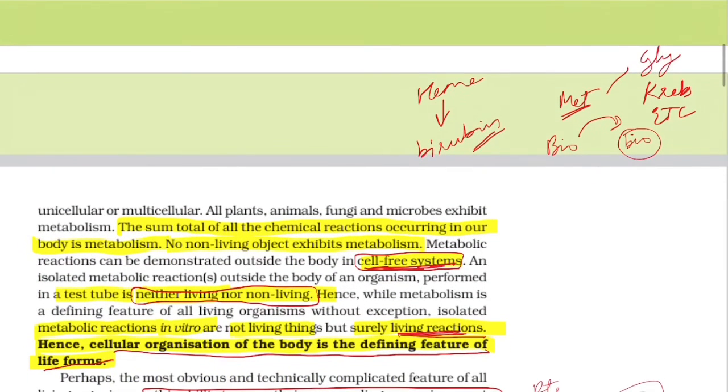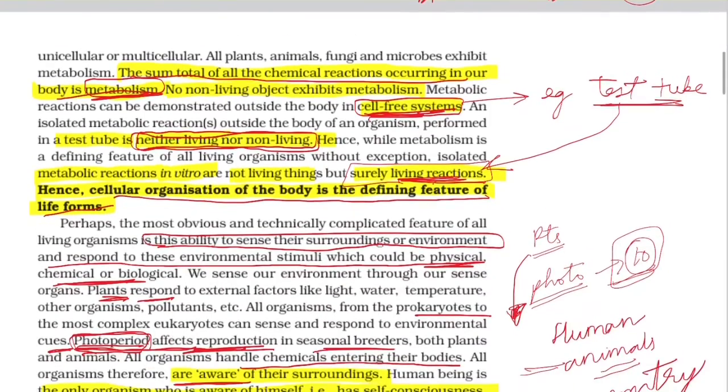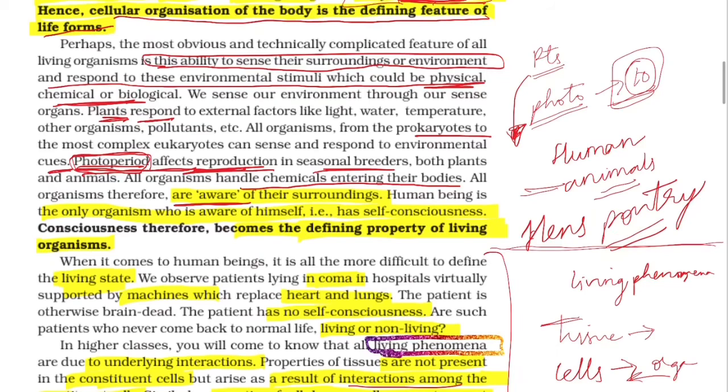Metabolism: what did we learn? There are chemical reactions happening. The sum total of all chemical reactions that happen in the body is called metabolism. If metabolism happens outside, in a cell-free system, for example a test tube, any reaction happening there is a living reaction, but that reaction is neither living nor non-living. It is surely a living reaction, that's all. But metabolism is seen in all living organisms, so metabolism is considered a defining property of living organisms.